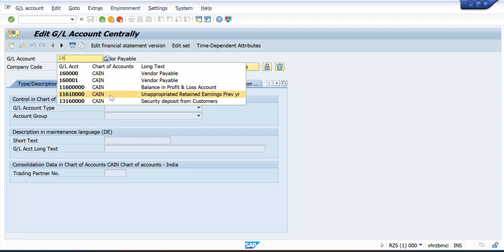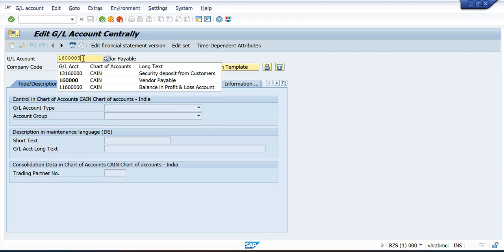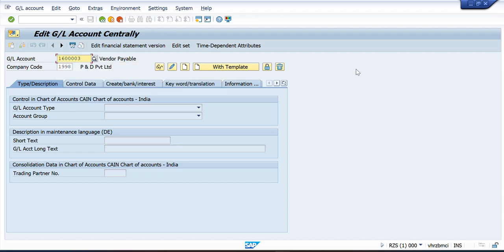This one is already created, so I am taking another number, like 160003. I am going to give this as the GL account number. After that we need to use the company code. My company code is 1998. Fill it there and go to the create button.